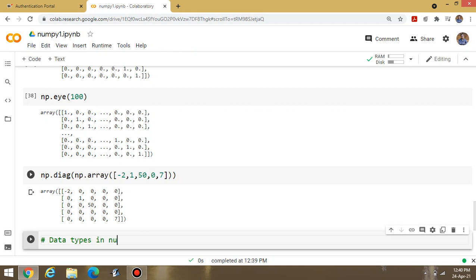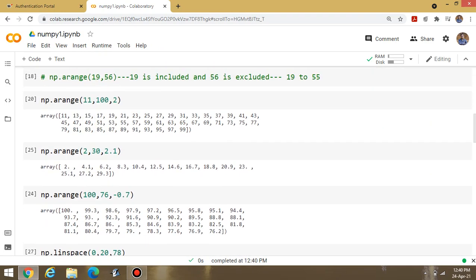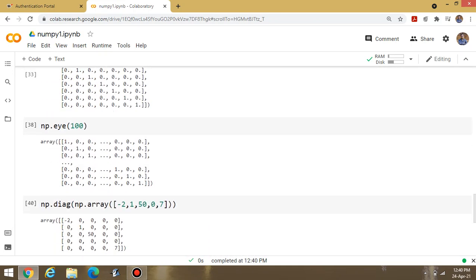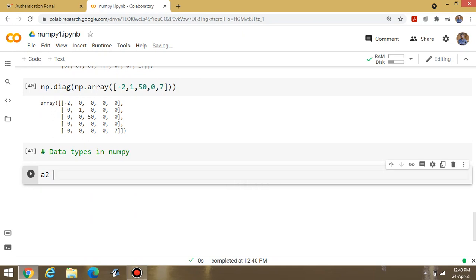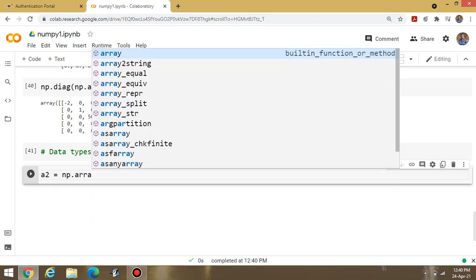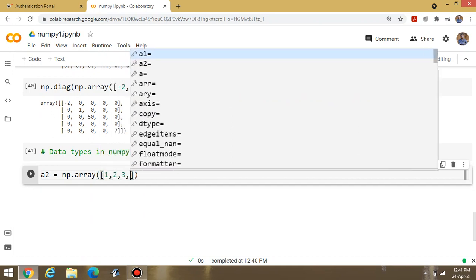in NumPy? Okay. What are the data types? To check the data types, suppose I am writing A2. A1 is already there, I think. Let us check. NP I am using, A1 I have already used. Suppose I am writing A2 is equal to NP dot array, and inside the array some values are there: 1, 2, 3, 4.